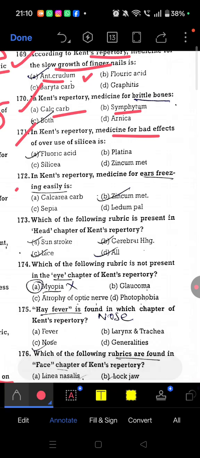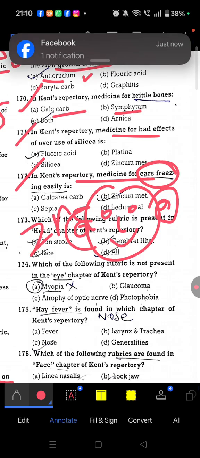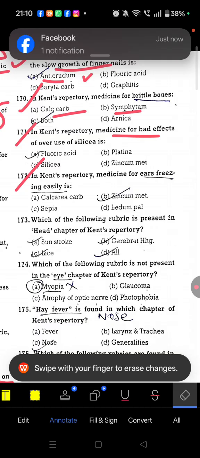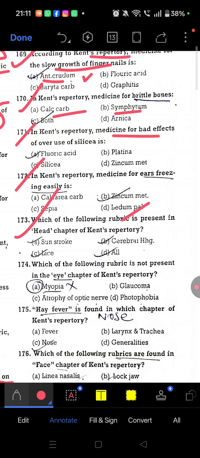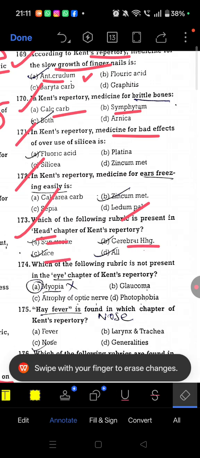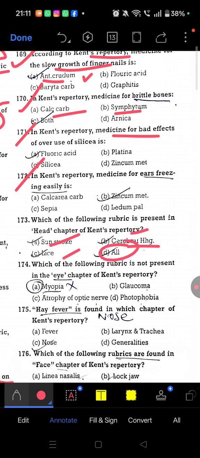Next, 172. In Kent's repertory medicine for ear freezing. Ear, I'm so bad with drawing. So remember this is the face of a person and this is the ear, and I am writing here zinc. So ear freezes easily, medicine is Zincum met. 173. Question, which of the following rubric is present in head chapter of Kent repertory? So head chapter, all of these three rubrics. Sunstroke also, cerebral hemorrhage is there, and lice, all. Okay.